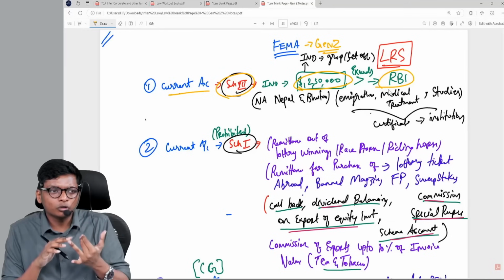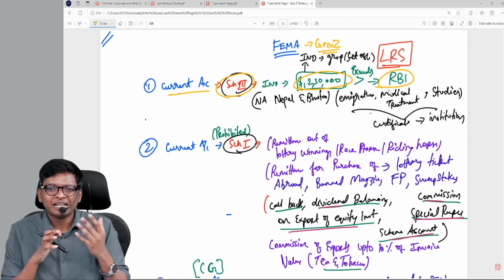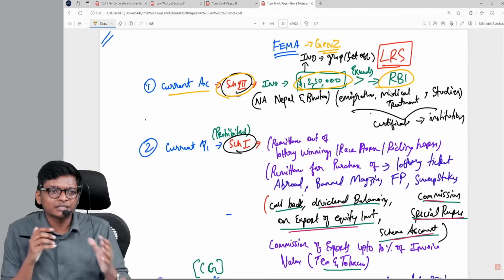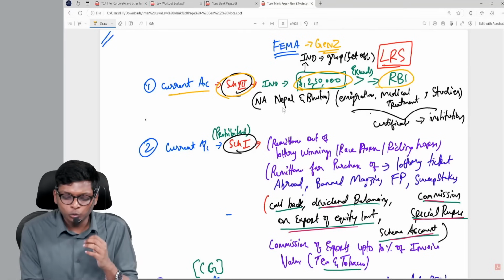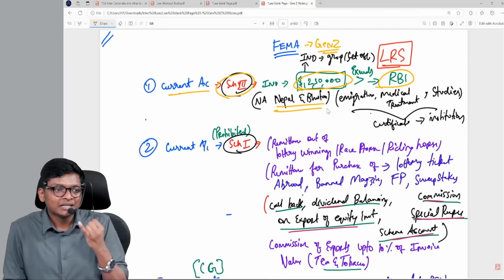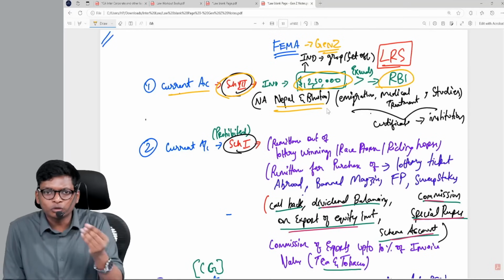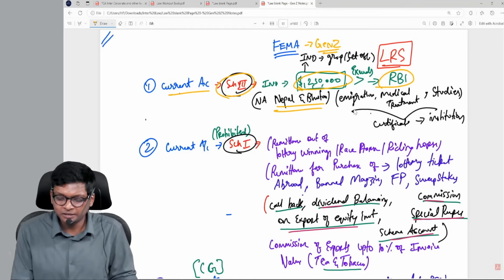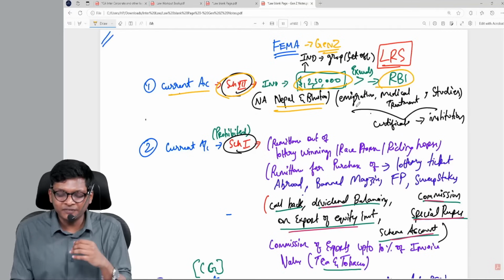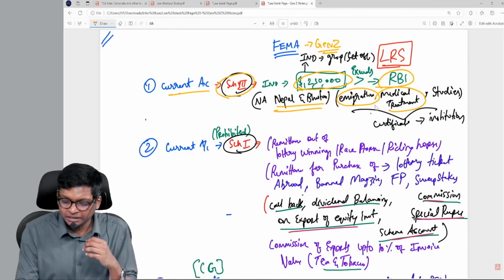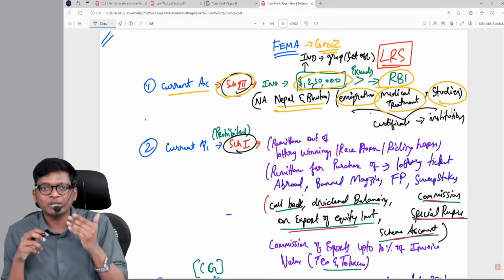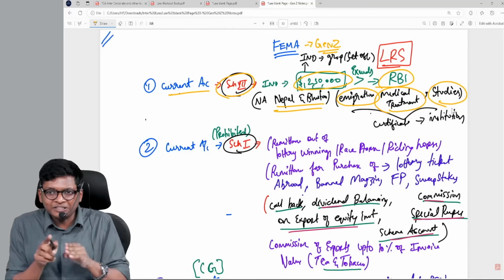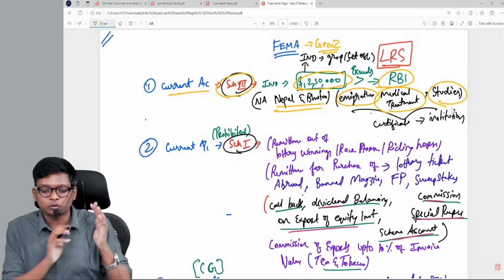Like gifting, donation, any expense of medical, education, private tours, tourism, all of that if you want to go abroad. They are not giving you 2,50,000 if you go to countries like Nepal and Bhutan, because you can use Indian currency itself. In this list, specifically they are saying for immigration, medical treatment and studies. For these three things, if it crosses 2,50,000, please get a confirmation letter from the respective institution also.